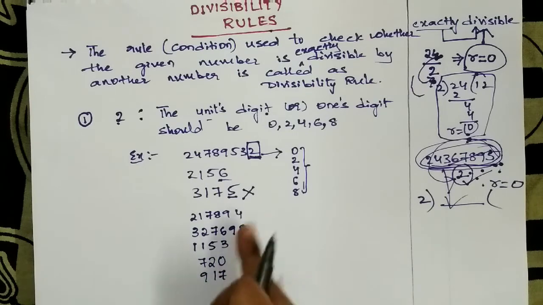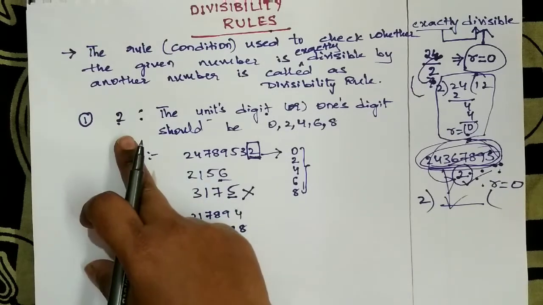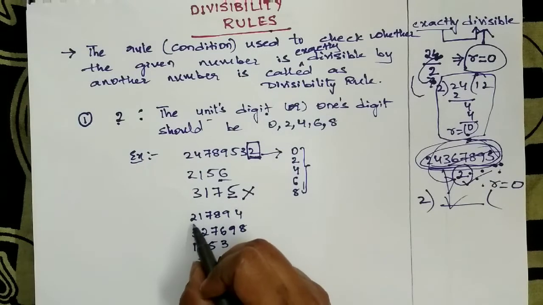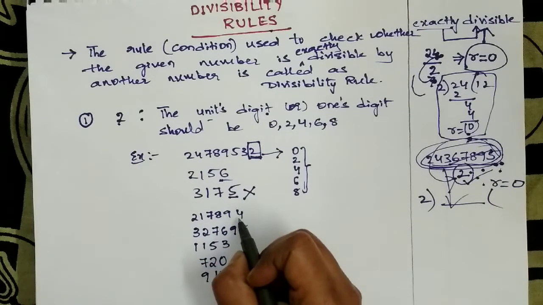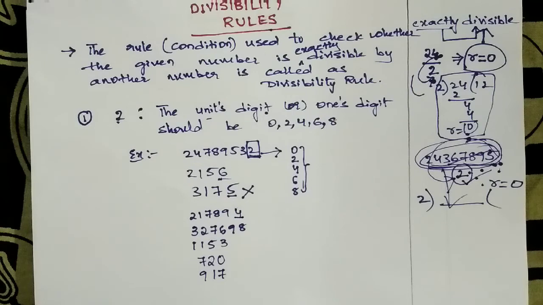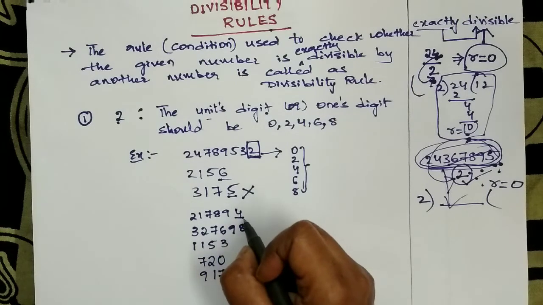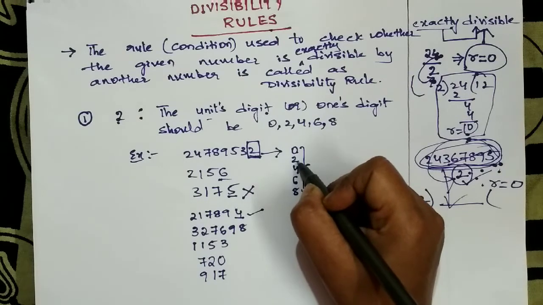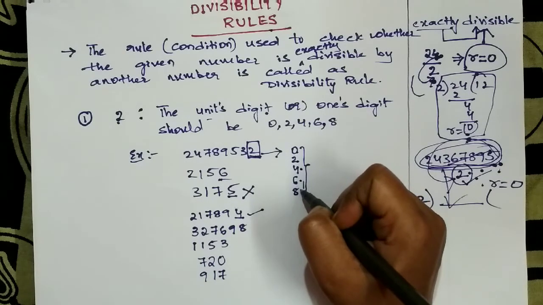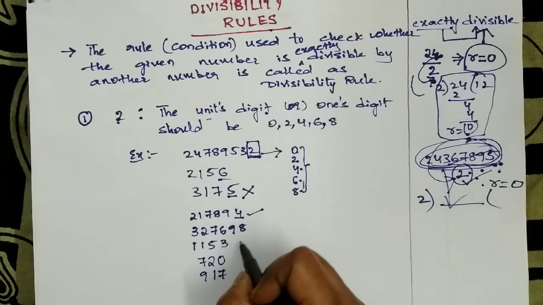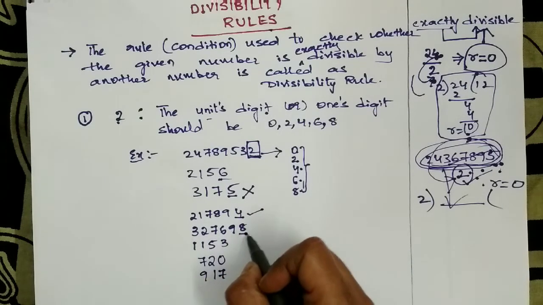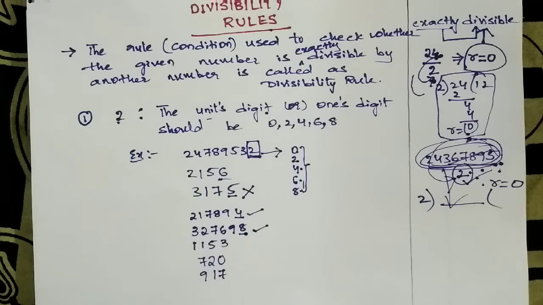Now we'll check whether these numbers are divisible by 2 or not by using this rule. In this number the units digit is 4. So is this divisible by 2? Yes, because the units digit should be 0, 2, 4, 6 or 8. Is this number divisible by 2 or not? Yes, because the units digit is 8.